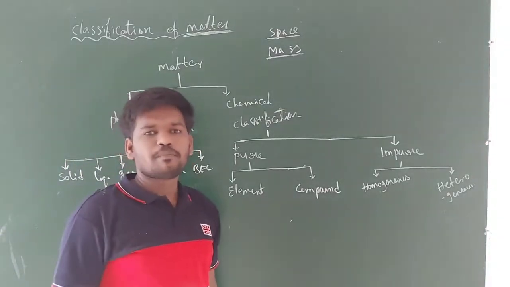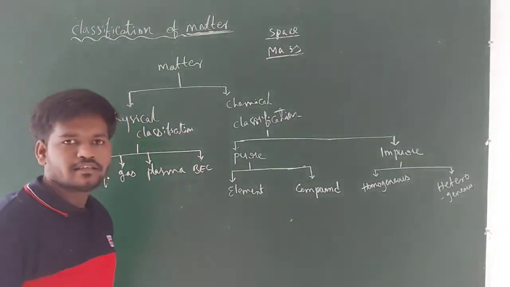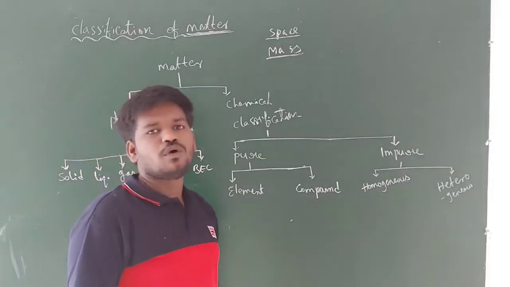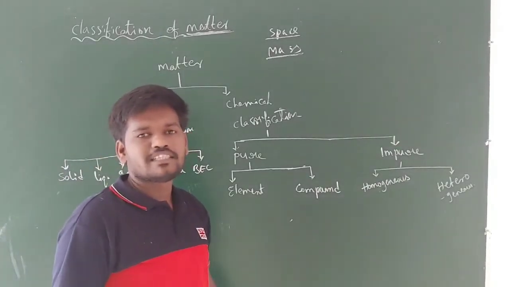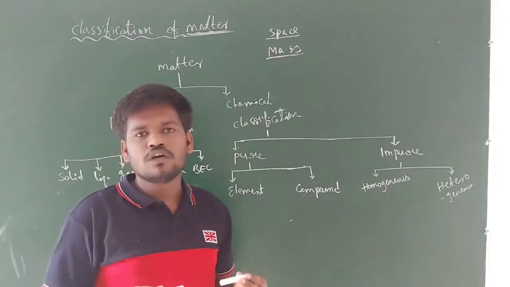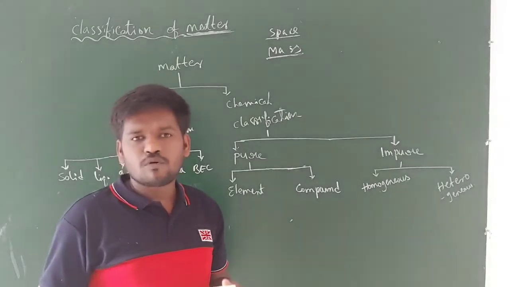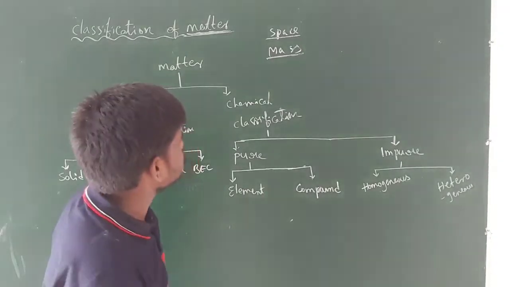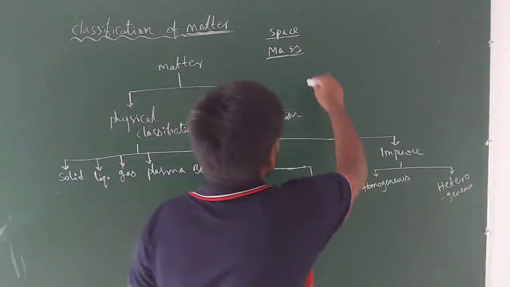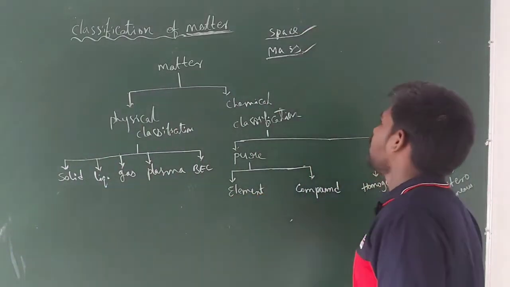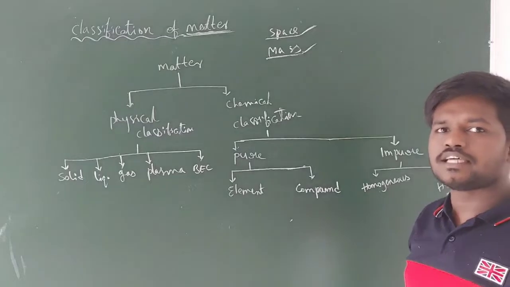We can take a number of examples for matter. The things which are visible to us are all examples: myself, yourself, chalk piece, book, fan, and mobile, everything. These all are examples of matter because they occupy space and they have mass. That's why they are known as matter.